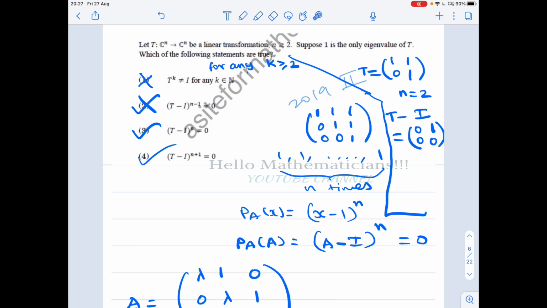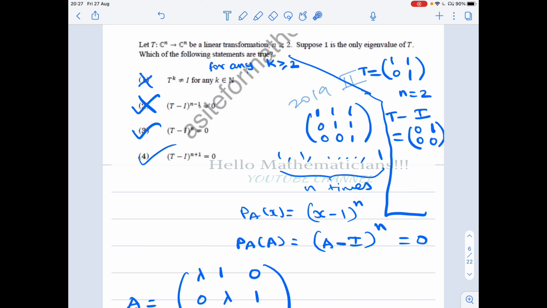Let's see why (T minus I)^(n-1) is not necessarily 0. Similarly, we see why T^k is not equal to I for any k belonging to N is false. The first option is easy because you need a linear transformation whose only eigenvalue is 1. What is the simplest example? The simplest example is the identity matrix.